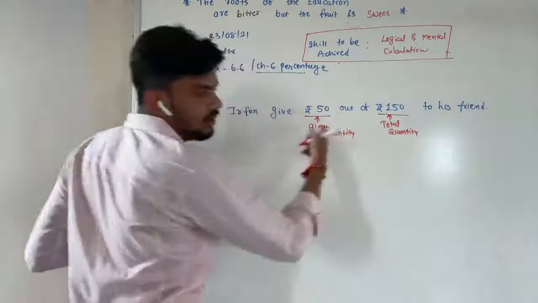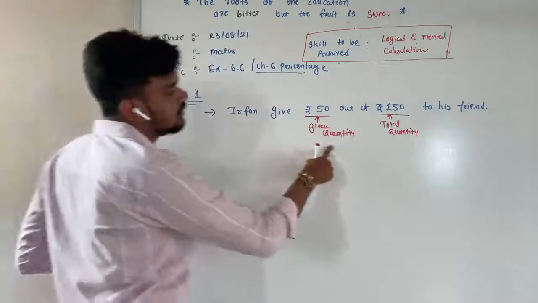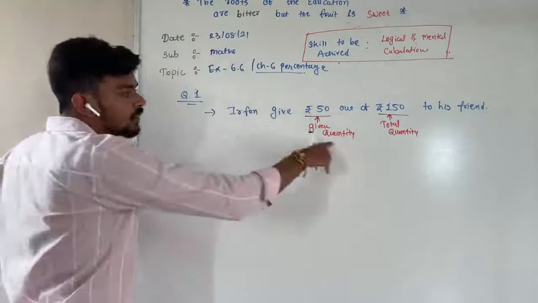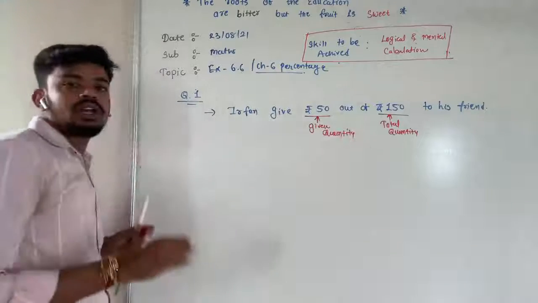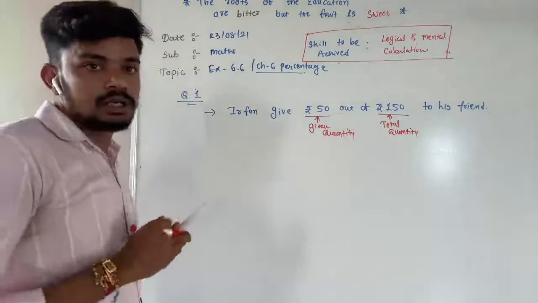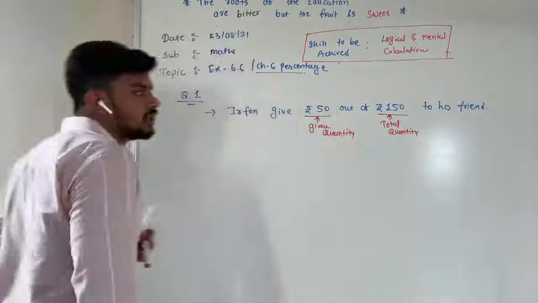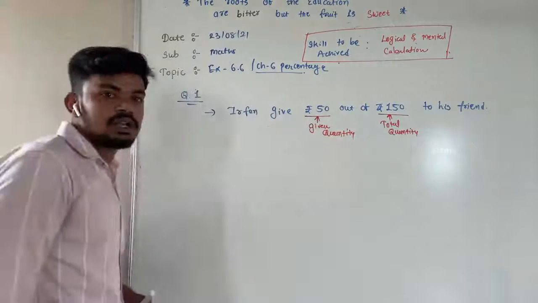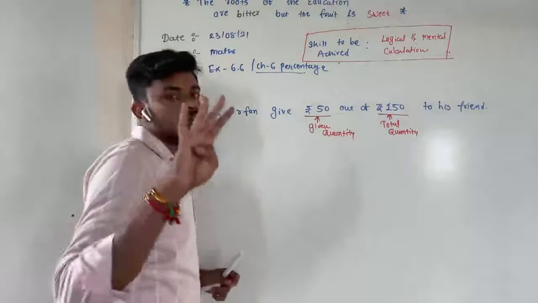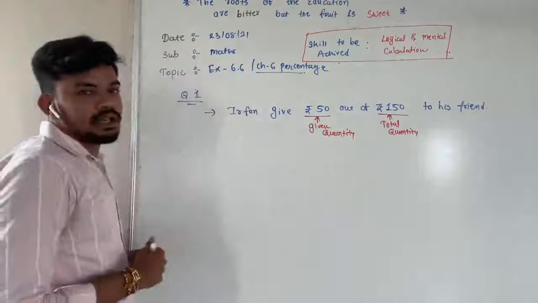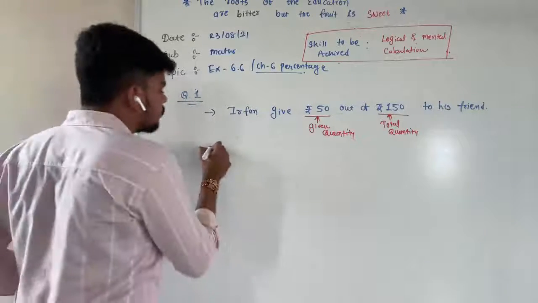Given quantity वो दे रहा है ना इतना. So this one is the given quantity and this one is the total quantity. Why I am writing down this one? So you will get an idea about that कि इसमें हमें करना क्या है. Now सभी में हमें given quantity और total quantity दिया होता है और इसमें हमें फाइंड भी करना है परसेंटेज. दैट मींस हमारा फोर्थ टॉपिक जो हमने किया, given quantity as a percentage, that we have to do.